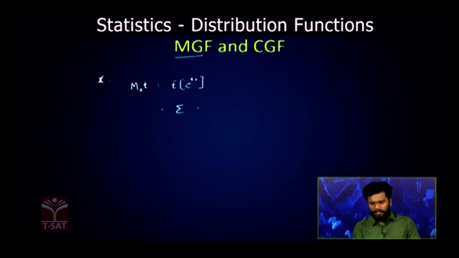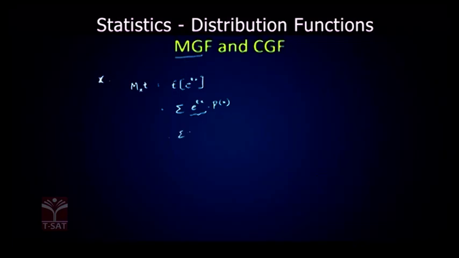When you expand this, summation e power tx into p of x. Now when you expand this e power tx, it becomes summation 1 plus t x by 1 factorial plus (t x) whole square by 2 factorial and so on, into p of x.